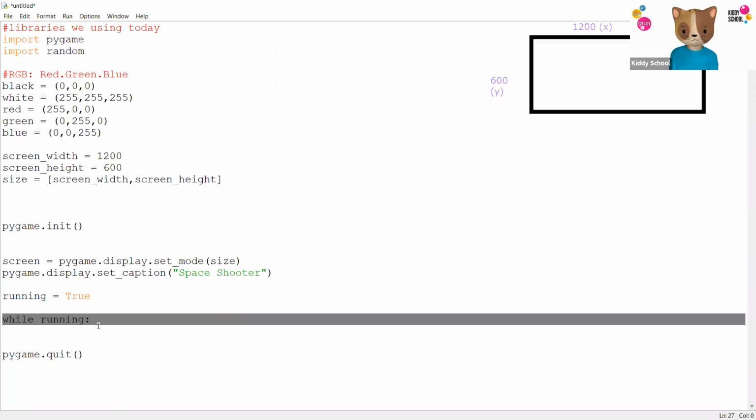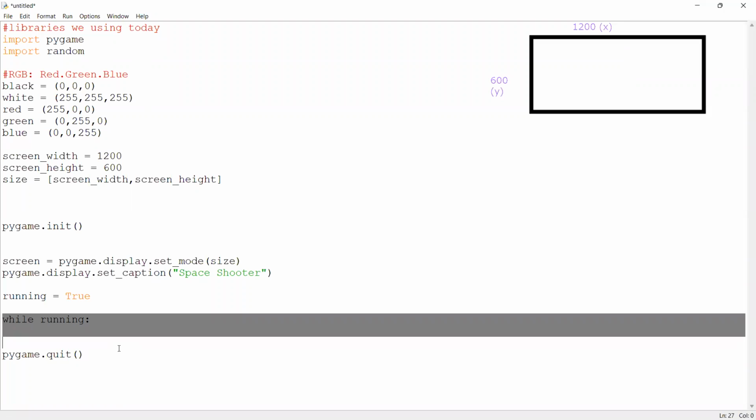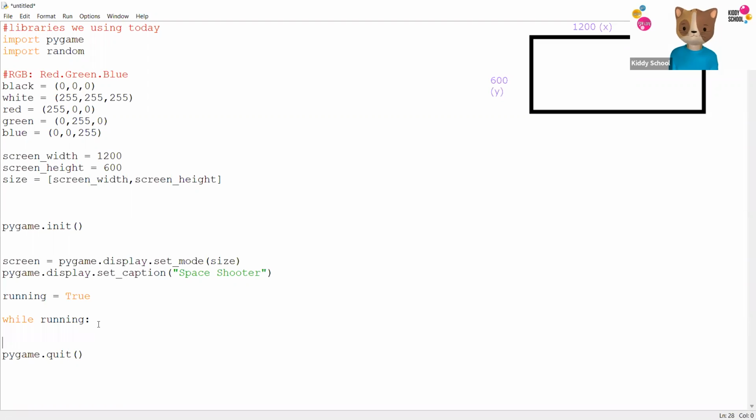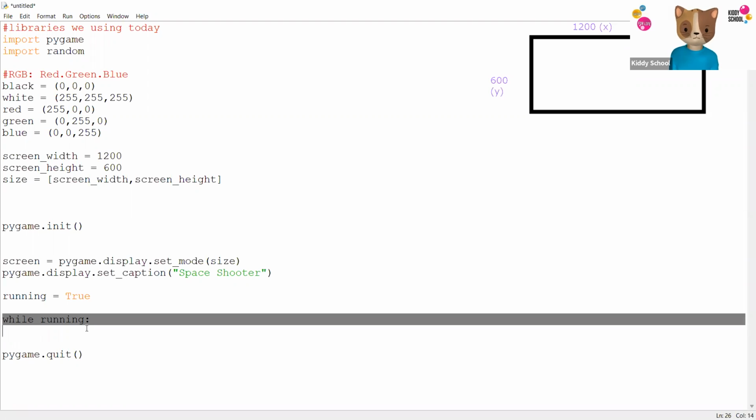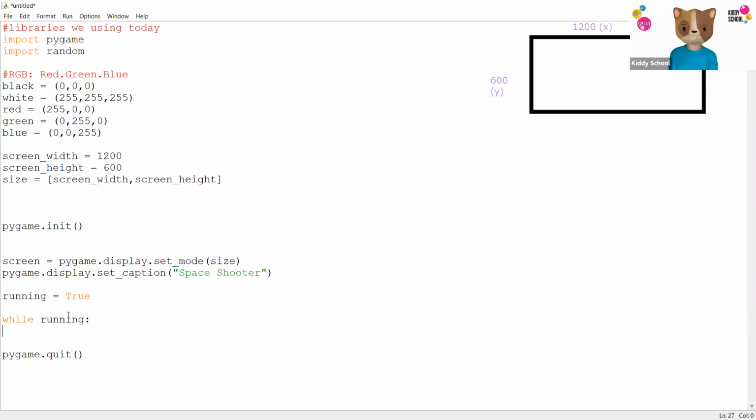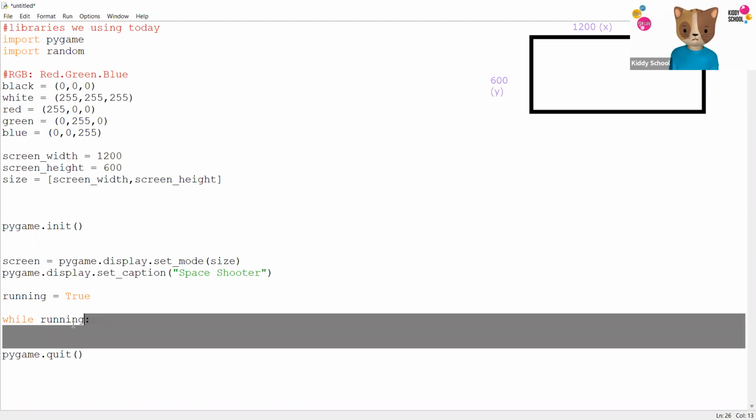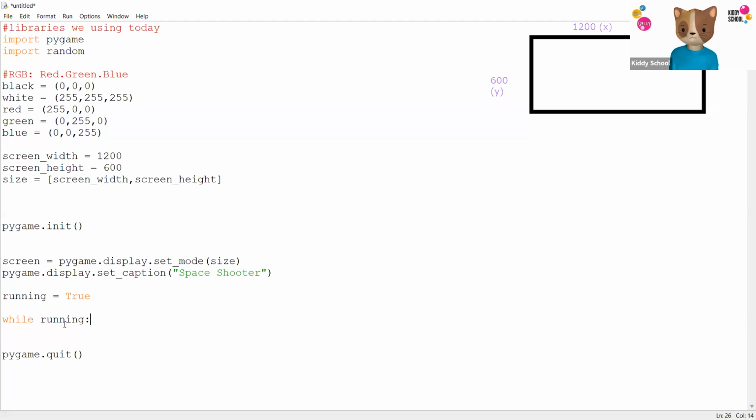Do a similar thing with the break command. While forever, or while true, is a forever loop, and you can break the while loop with the break command. But for now, we don't want to use break at all. We have a different condition to do. So I said here while running, and this means while running is true, do something.